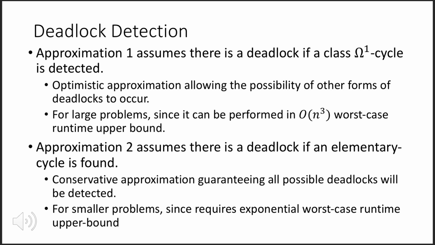This approximation can be performed in n to the third power. The second approximation assumes there is a deadlock if any elementary cycle is found. This approach is conservative, guaranteeing all deadlocks are detected, but possibly overreacting with false alarms. This approximation may require exponential runtime.